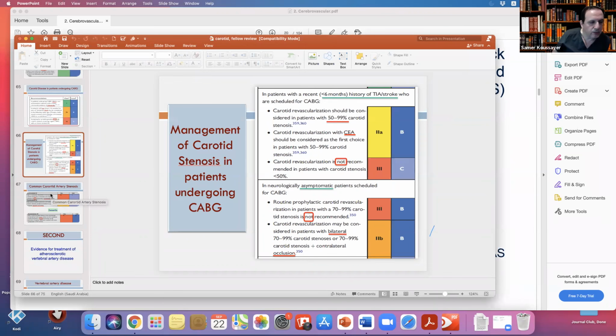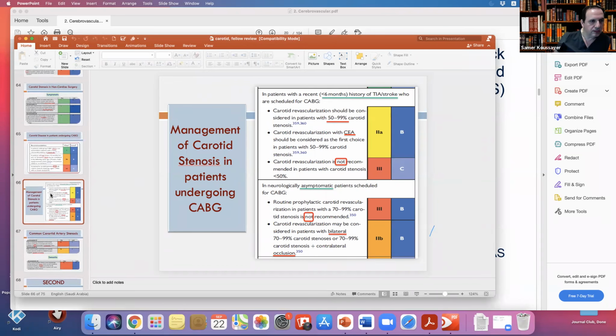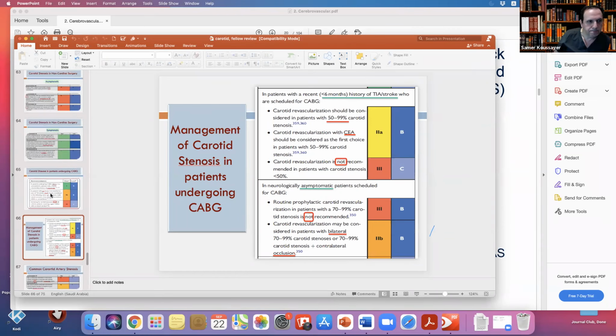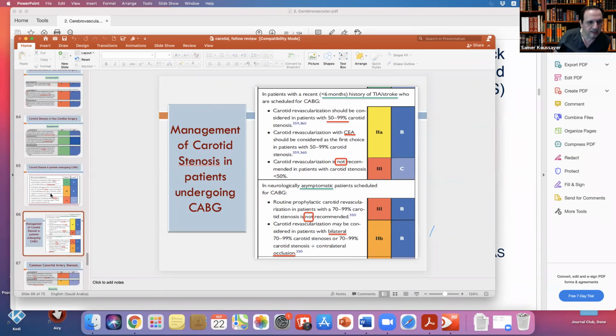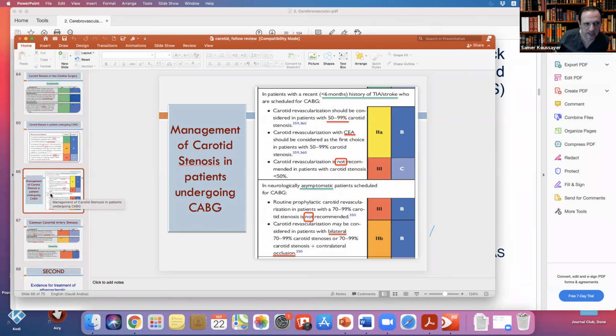Carotid redo, just to fix the ideas that you said. Every time I have something related to a question slide, I'm trying to put the slide back so you can look at the guidelines. We talked about the CABG, and most of you have more questions later on in the rest of the questions. We still have, I think, 30 questions. Most of you have to go back to the guidelines, this will help us a lot.